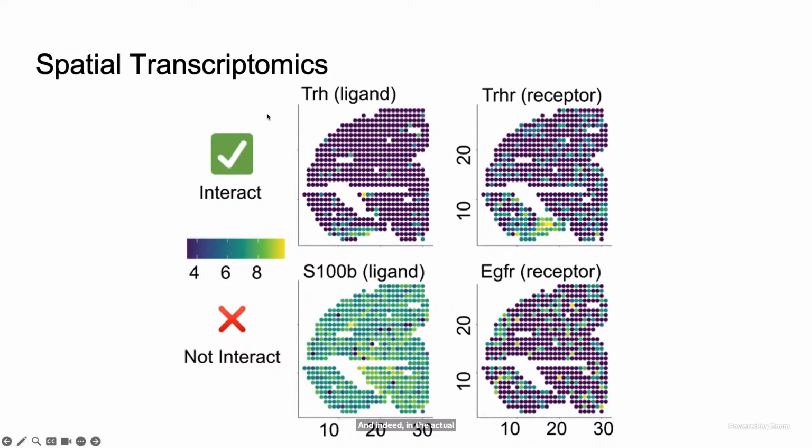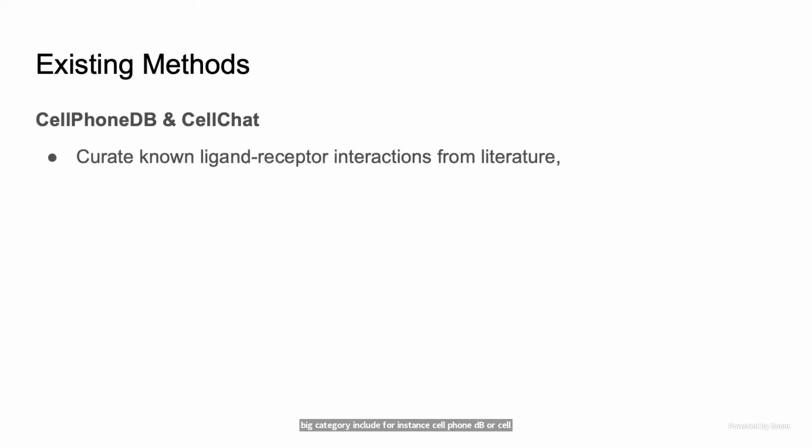Notice that here, the interaction is not inferred based on the spatial transcriptomics. That's the underlying ground truth. And this is not the case for the bottom pair, where this pair of ligand receptor are indeed not interacting and do not share a similar spatial distribution. Okay, so what are some of the existing methods that are trying to solve the problem? The first big category includes, for instance, CellPhoneDB or CellChat. Essentially, they're trying to curate the known ligand receptor interactions from the literature.